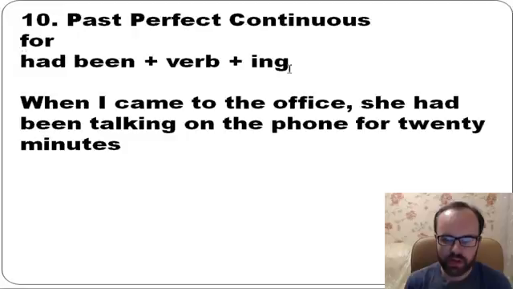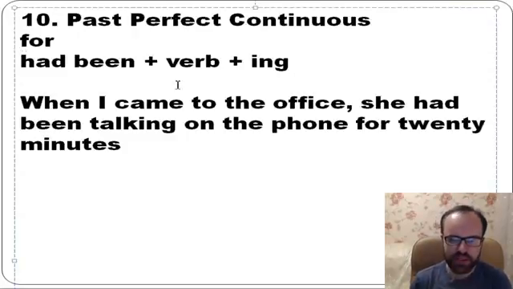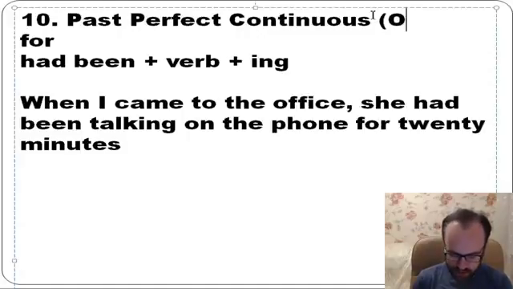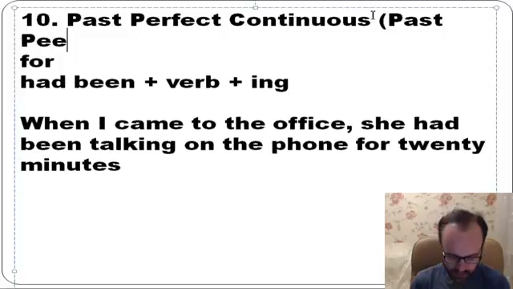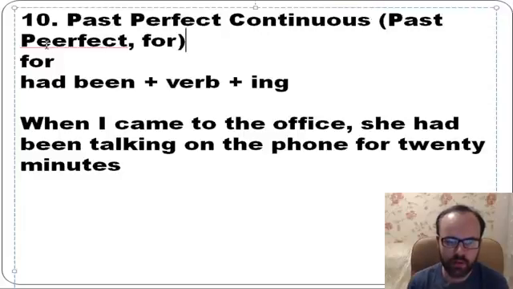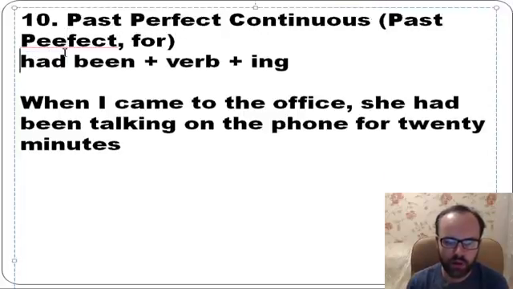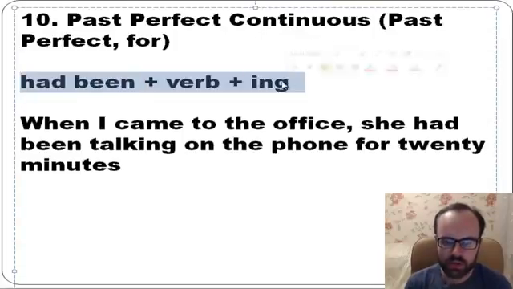Well, so past perfect continuous, you know, it's like past perfect. So what is past perfect? It's one tense before, but you also have for. Look, we form it this way: had been plus verb plus ing.